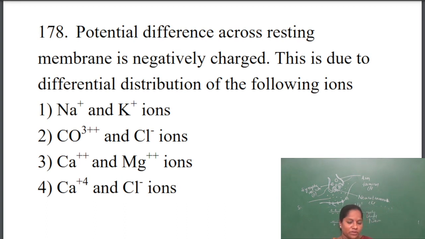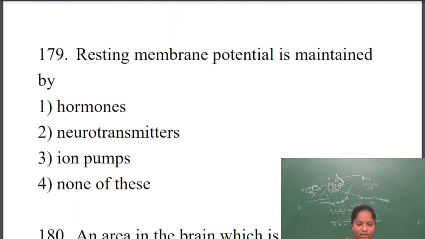So there are CO3 and Cl ions. These are not at all present in the axon membrane. They have given calcium and chloride ions. Only sodium and potassium ions will help in conduction of impulses on the axon membrane. Okay, the answer is the first one. Next question.